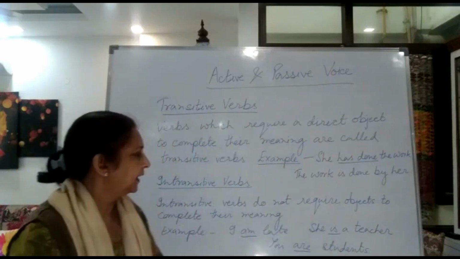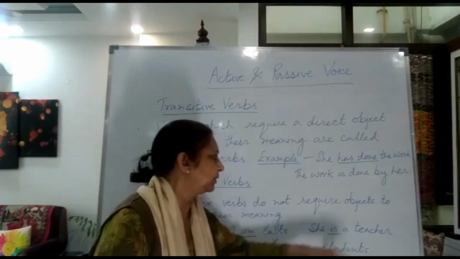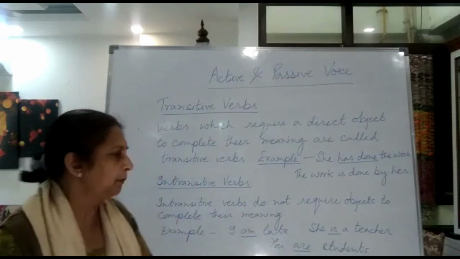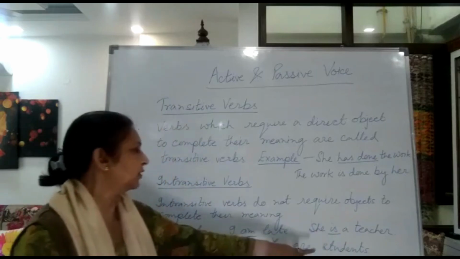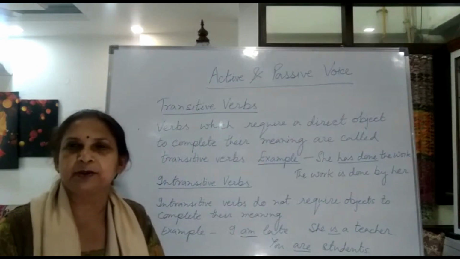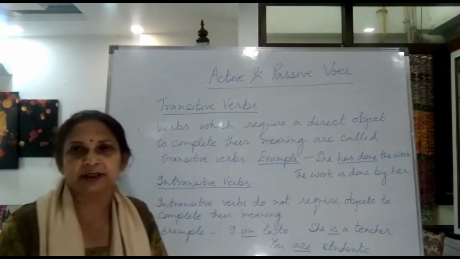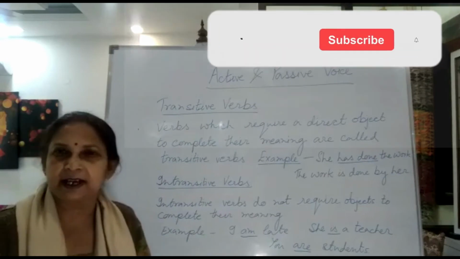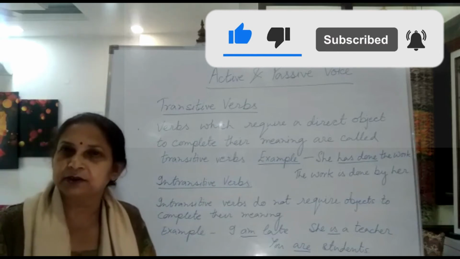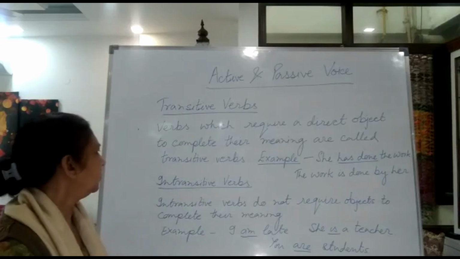She is a teacher. Again, there is no effect on an object from the action done by the subject, so it cannot be changed into passive voice. So am, is, are, as in you are, students are, these are all intransitive verbs. That means the intransitive verb does not have a direct object and the transitive verb has a direct object. Sentences which have a direct object can be changed into passive voice, and the sentences which do not have a direct object cannot be changed into passive voice.